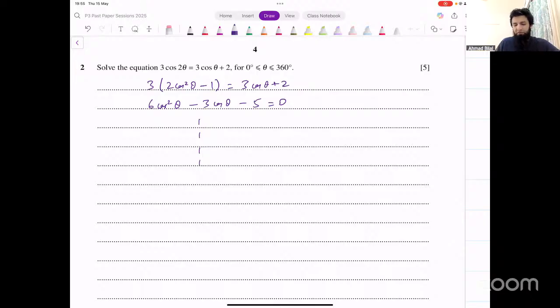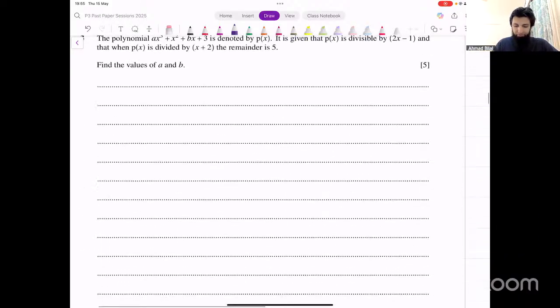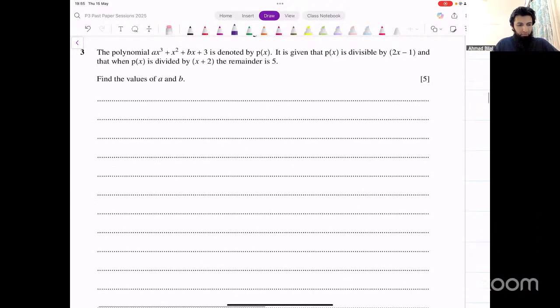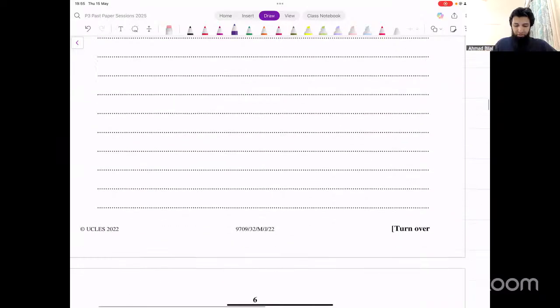You'll get 2 values of cos. Depending on if both of them are between minus 1 and 1, you'll solve both of them separately. Find the basic angle, look at the quadrants, and then solve that. Right? That's not very complicated. You can do that. Okay, after this, I'll move on to the next one. Question 3 is not that difficult. That's just polynomials. You have to make 2 equations using remainder theorem. Solve them simultaneously.